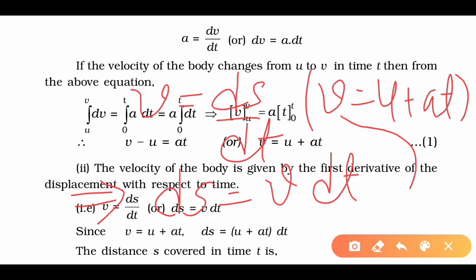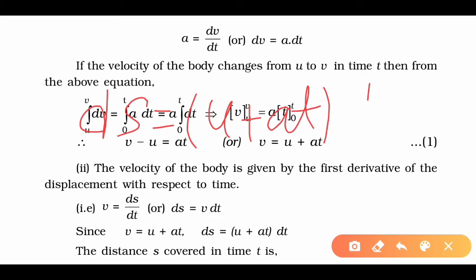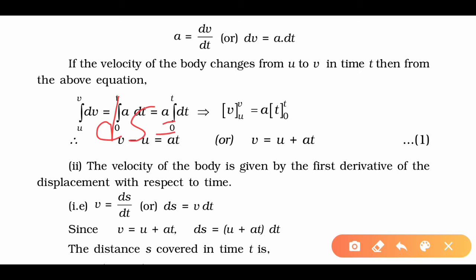We will replace this value in this equation, so we will get the new equation of displacement. Then after replacing the value we will get the new equation in terms of u plus at into dt. Now displacement is written in the form of ds equals u plus at into dt.